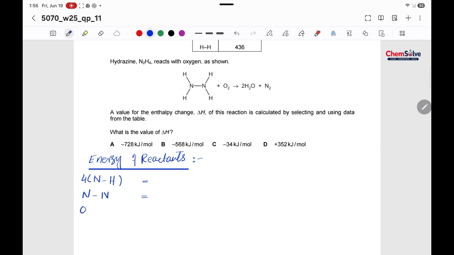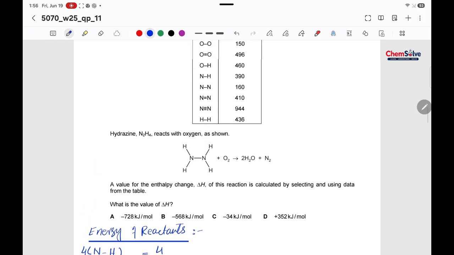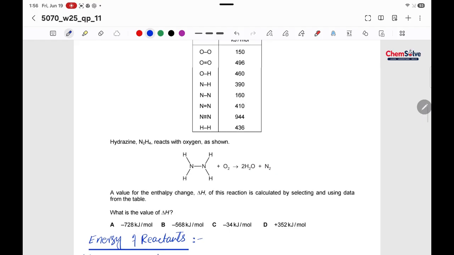So I will write here oxygen double bond oxygen bond. Let's calculate it. The value of NH bond is 390.